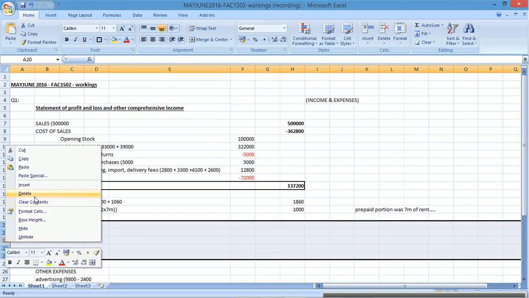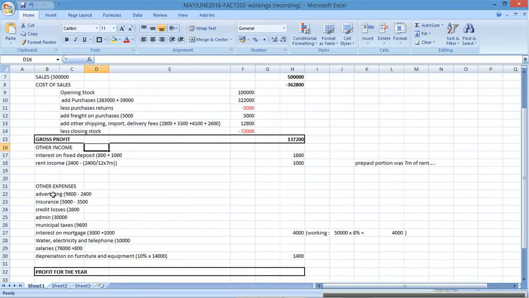Just need to delete this. Okay. Advertising, I needed to adjust. That was given in the question. Okay, so adjusted, there's the answer. Insurance, I have to adjust. There's that answer. Credit losses didn't change. Admin didn't change. Municipal didn't change. Easy marks just for writing in the amounts. 9,600. Ooh, wrong amounts. Water, electricity, and telephone didn't change. 10,000. Salaries did change.